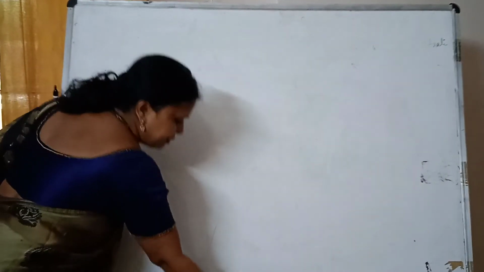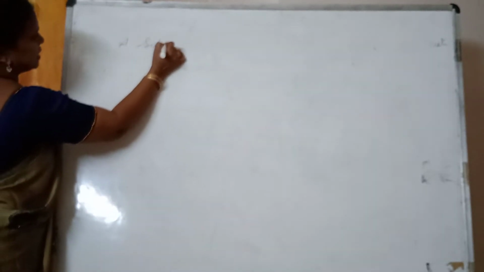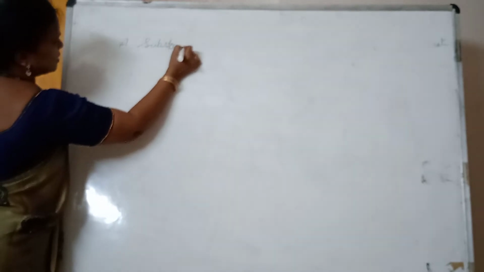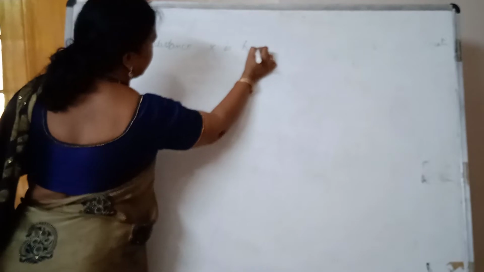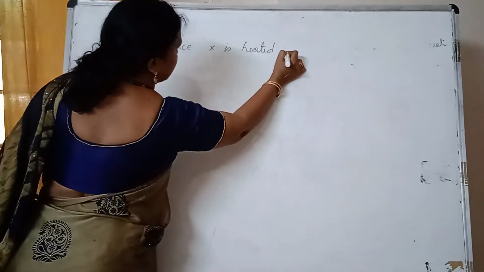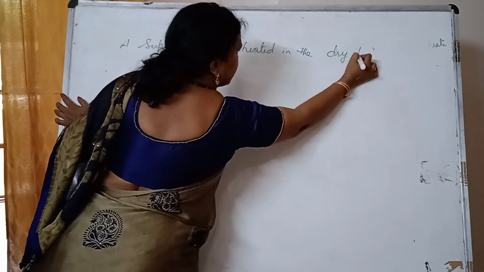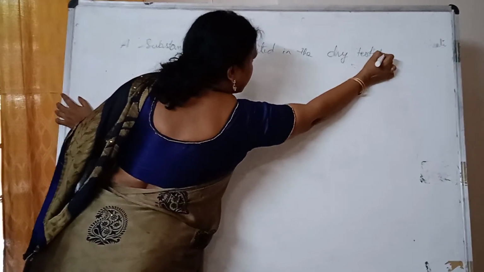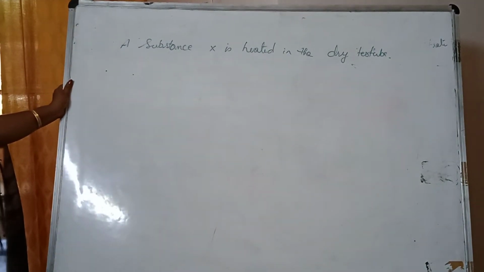Now let's see, children. A substance X is heated in a dry test tube. Dry test tube. Yeah, these all are important. Okay, for 2 marks I don't leave you at all. So a substance X is heated in the dry test tube.